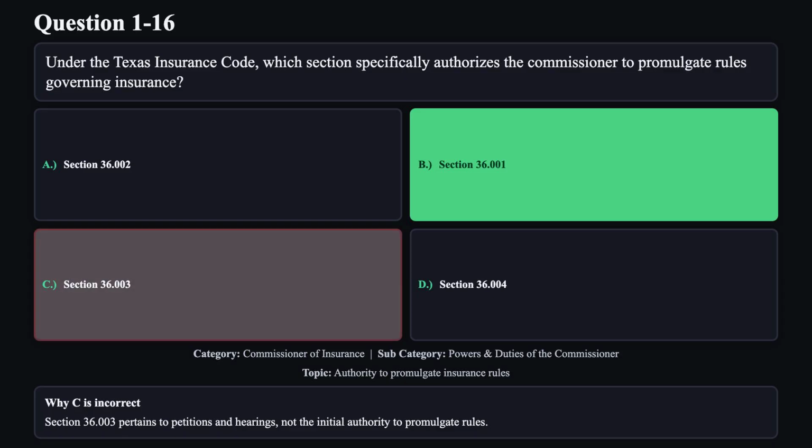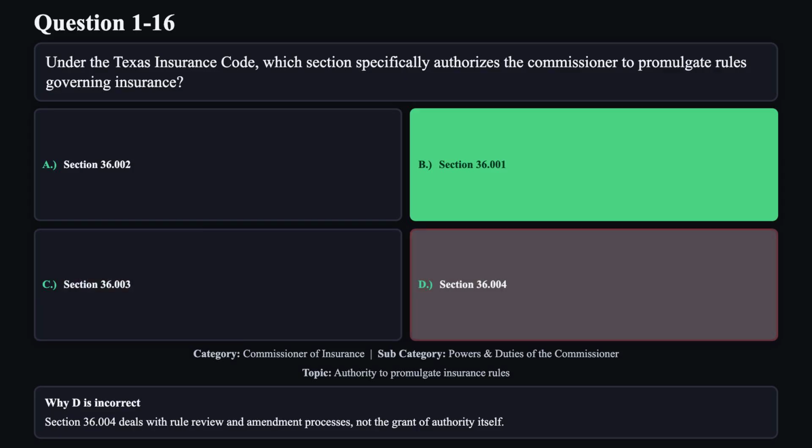Reason C is not correct. Section 36.003 pertains to petitions and hearings, not the initial authority to promulgate rules. Reason D is not correct. Section 36.004 deals with rule review and amendment processes, not the grant of authority itself.